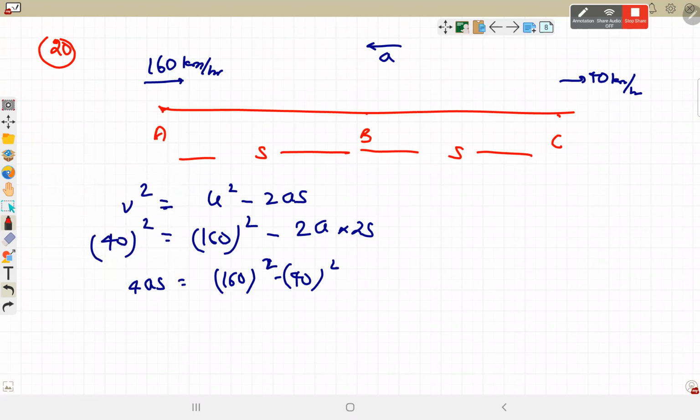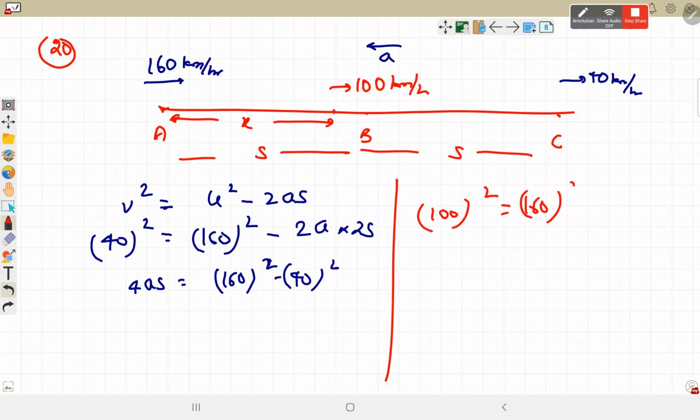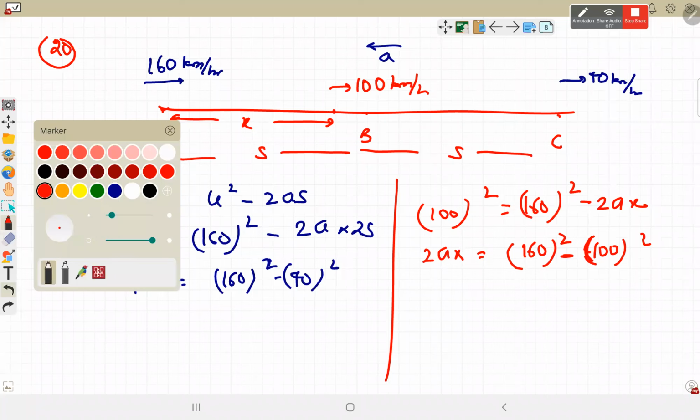So from here we'll find out the value of the second equation. Suppose at a distance of x, it becomes 100 km per hour. Again we apply the same equation. 100 square is equal to 160 square minus 2a times x. 2ax will be 160 square minus 100 square. हमें x और s को कंपेयर करना है, that whether x is greater than s or less than s. a और b के बीच में है या b और c के बीच में, accordingly we have to find it.